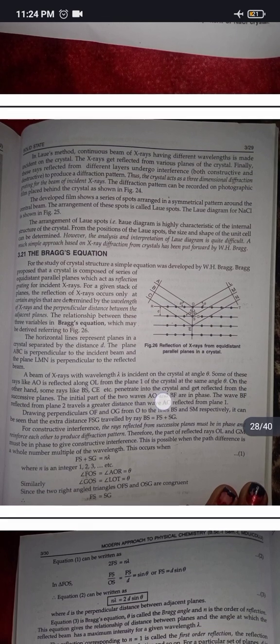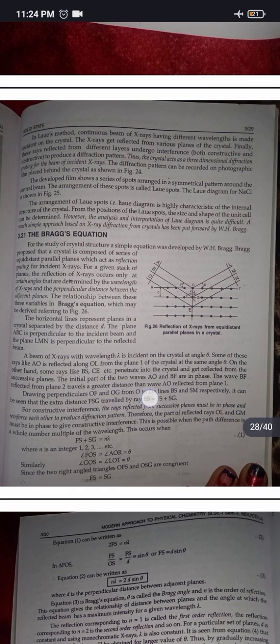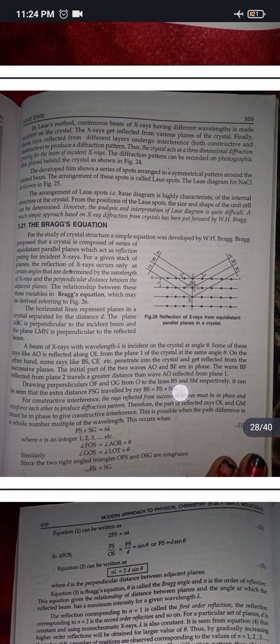The initial part of the two waves AO and BF are in phase. The wave BF reflected from plane 2 travels a greater distance than wave AO reflected from plane 1. Drawing perpendiculars OF and OG from O to the lines BS and SM respectively, it can be seen that the extra distance FSG travelled by ray BS is equal to FS plus SG.